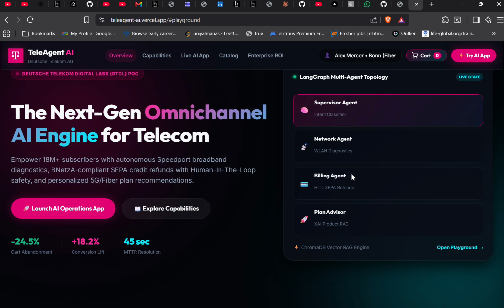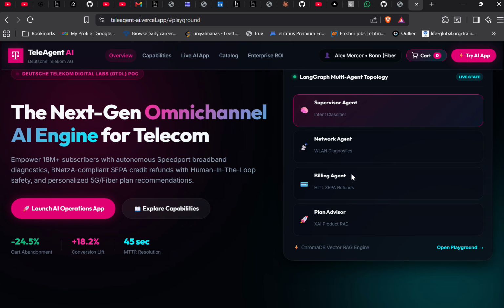Now we were talking about telecom tools. So it has a Chroma DB RAG vector store. So we already know that Chroma DB contains vector data stores, vector databases. It is nothing but embeddings of data in mathematical form. So it is very, very fast, and the knowledge-based retrieval is very fast.